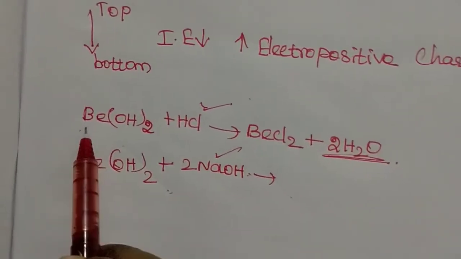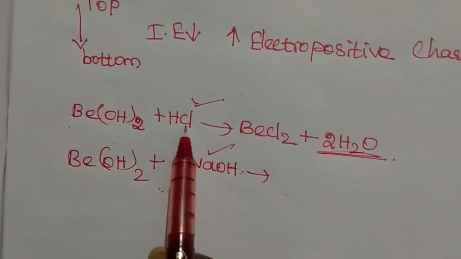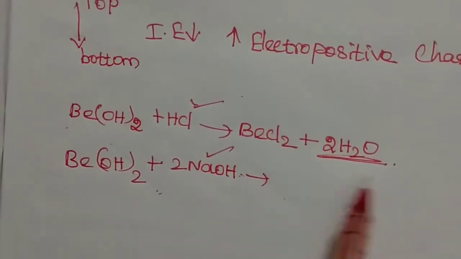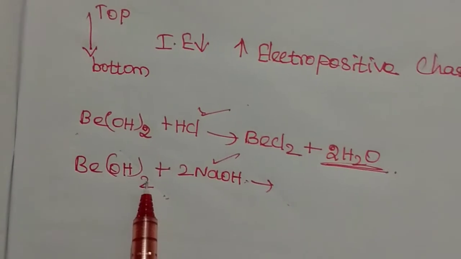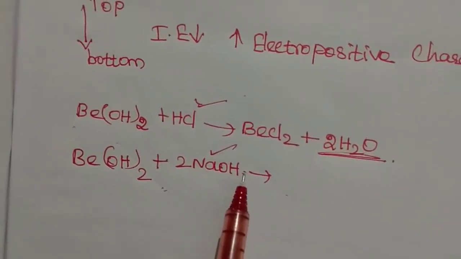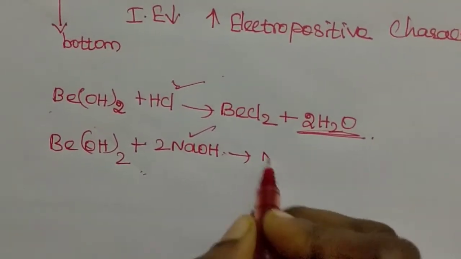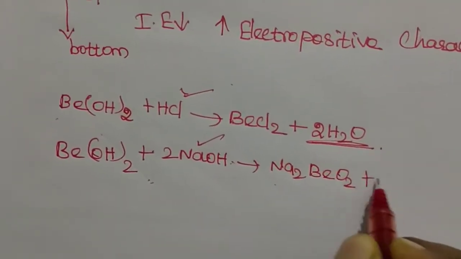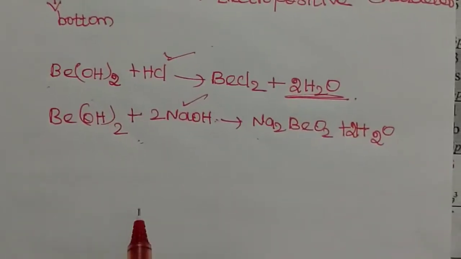The first, beryllium hydroxide, is reacting with hydrochloric acid, producing beryllium chloride with the by-product water. And beryllium hydroxide, treated with the basic compound sodium hydroxide, produces Na2BeO2 plus 2 molecules of H2O.